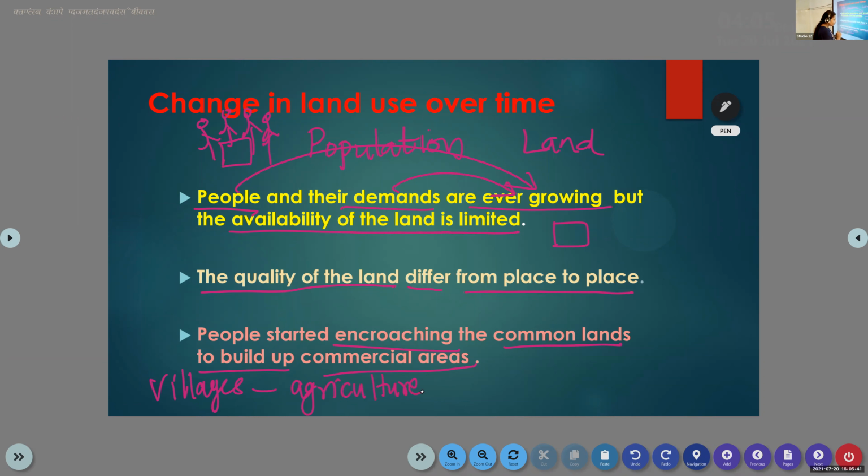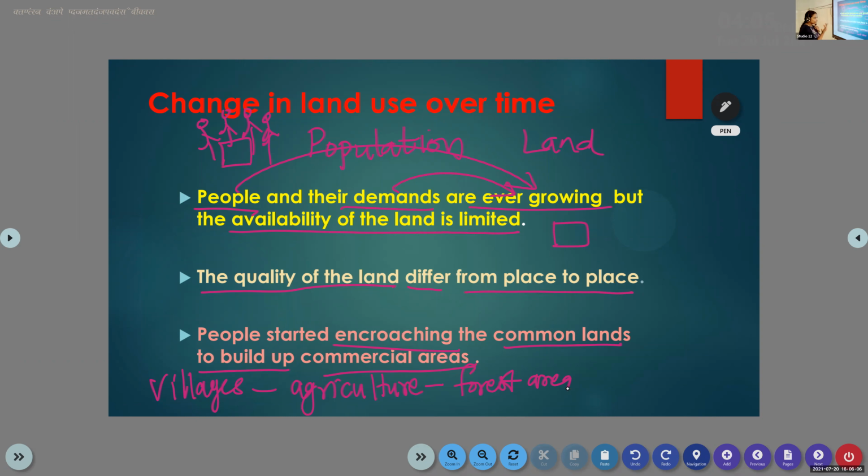So they want to do farming, and for that they need land. So villagers started to use the forest area to do agriculture. They cut the forest, or clear the forest, and make use of that land for agricultural activities.